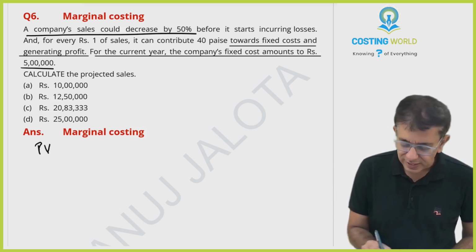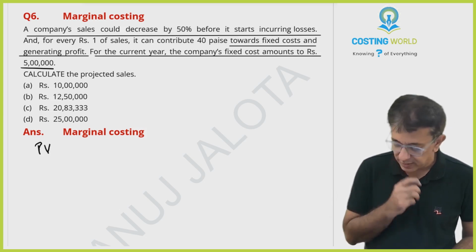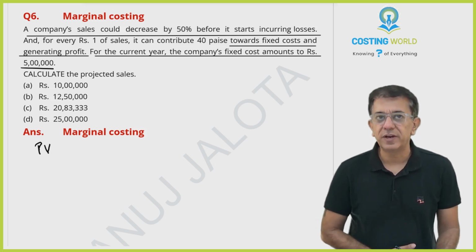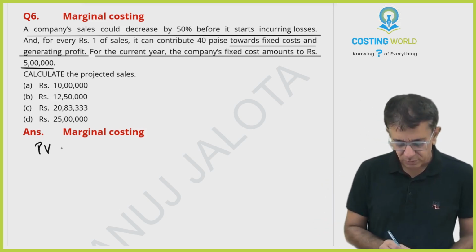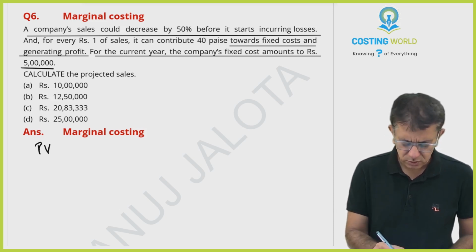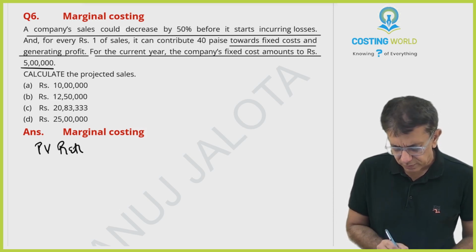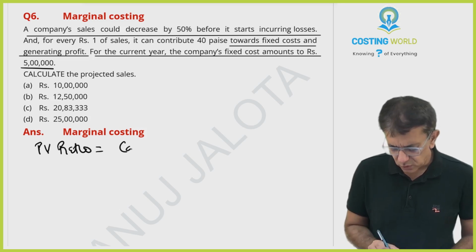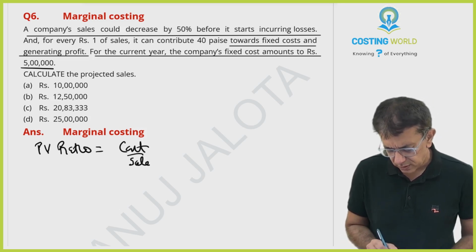See, the first line tells me that I can try to find out the break-even point. Let me find out the break-even sales. For break-even sales, I'll require the PV ratio, no? So PV ratio is contribution upon sales into 100.